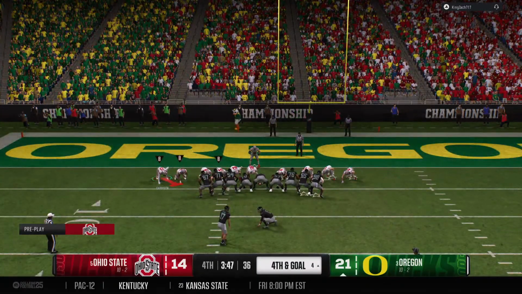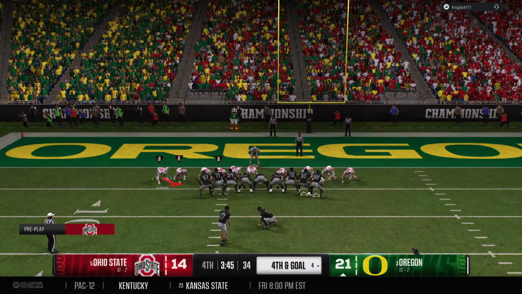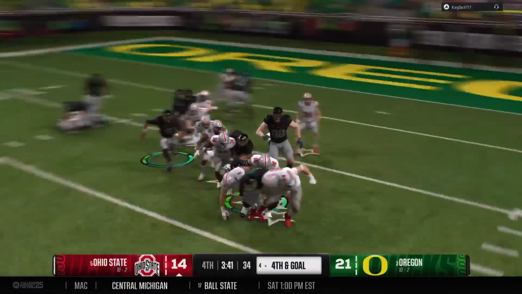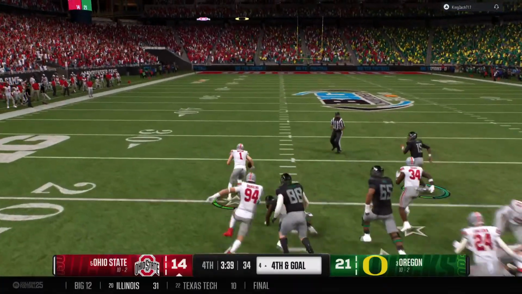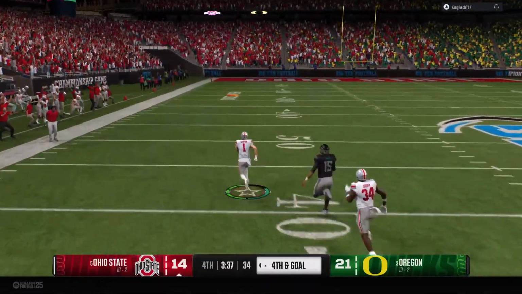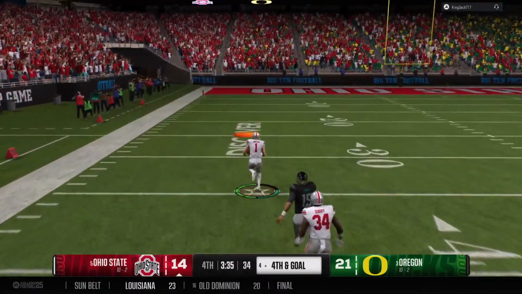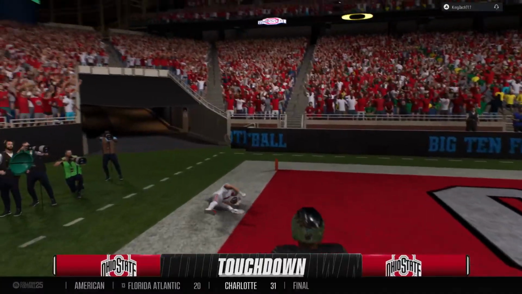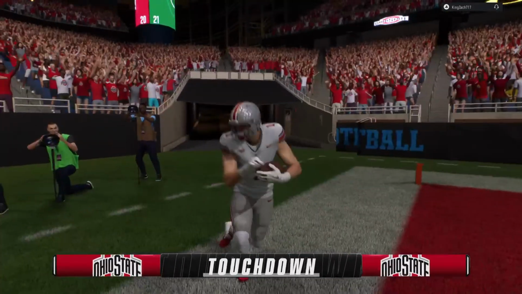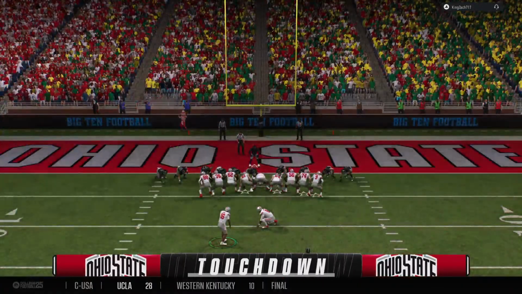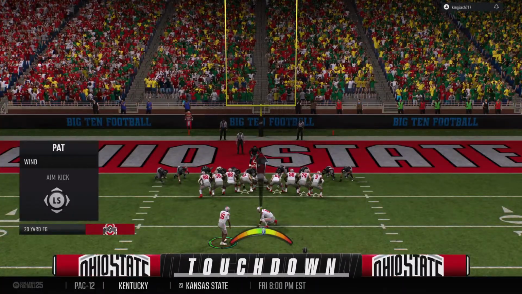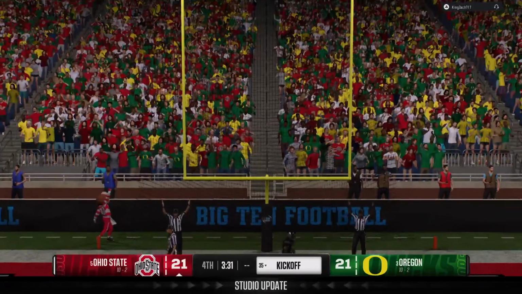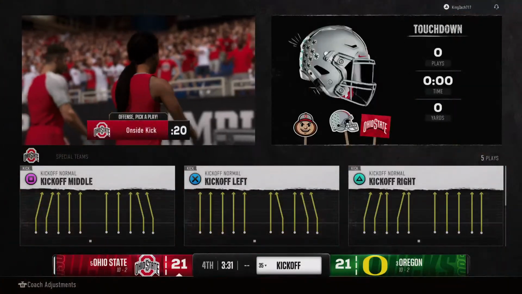So on fourth down, here comes a crucial field goal attempt. The kick is blocked. Somebody got a hand on that. And the defense scoops it up. It's a live ball, remember. Past the 50. Inside the 30. Inside the 10. They could not stop him. He's in. Touchdown, Buckeyes. Now the try here for the extra point. And the PAT is up and good, and we are all tied here in the final quarter.